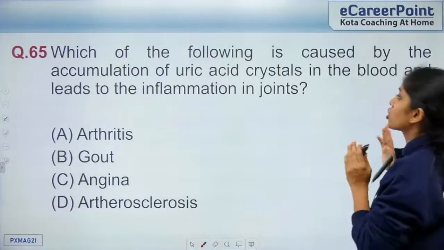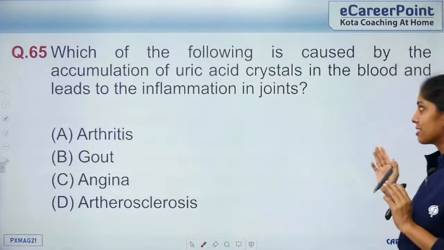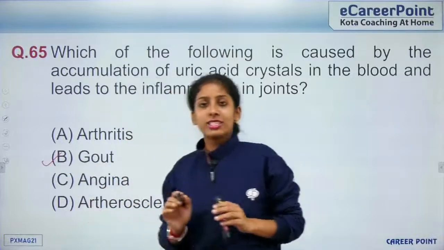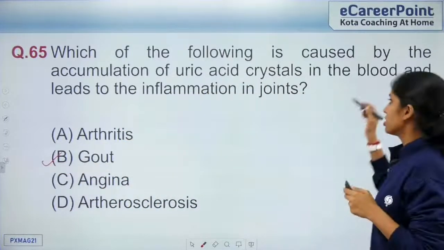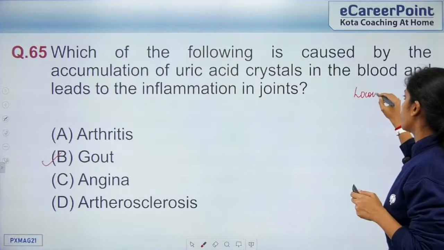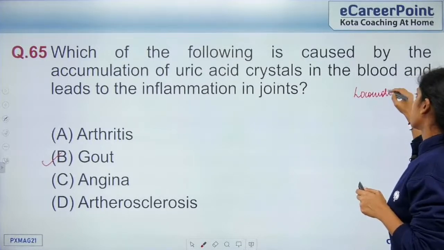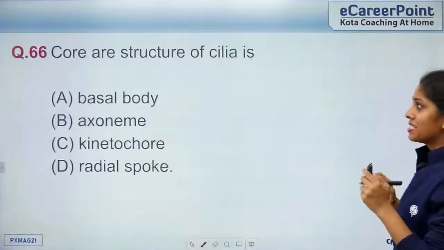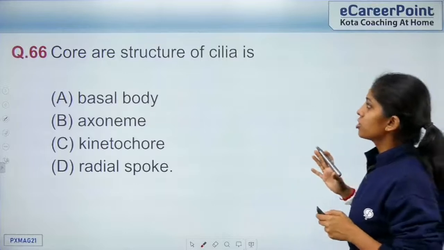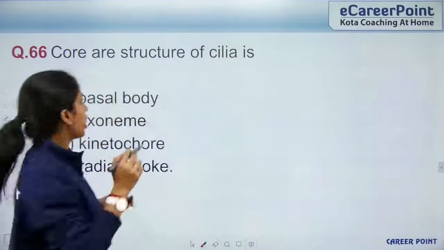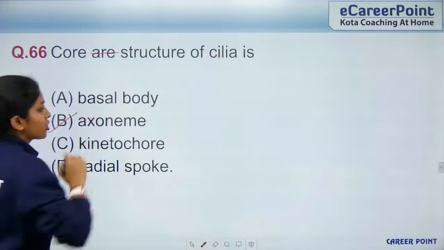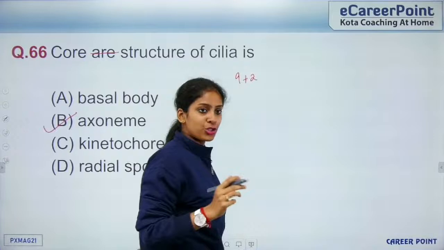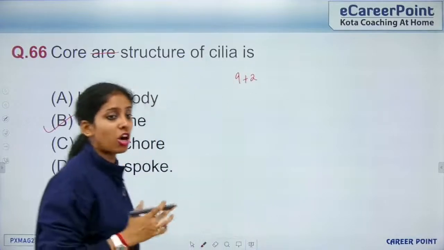Which of the following is caused by the accumulation of uric acid crystals in the blood and leads to inflammation in the joints, that is gout? So this is from the disorders of locomotion. This comes from the chapter locomotion and movement. Right? So question 66. Core structure of cilia is called the axoneme, right? So you have the 9+2 arrangement, the cartwheel-like structure. The center portion of the structure is called the axoneme.